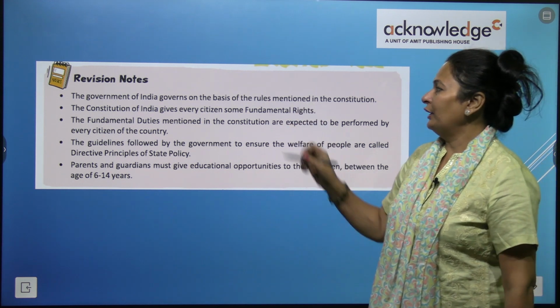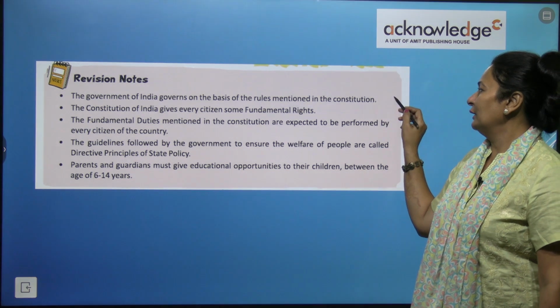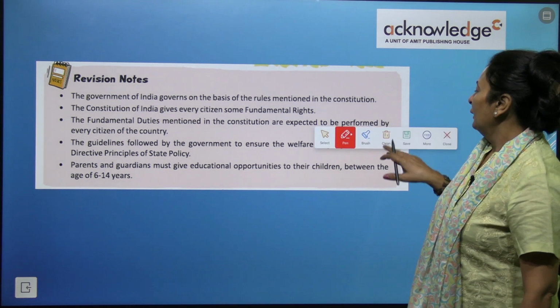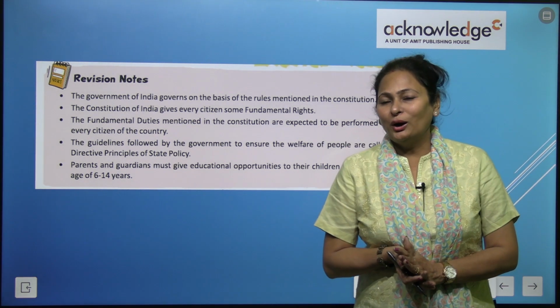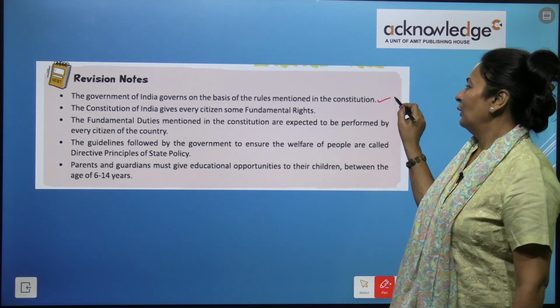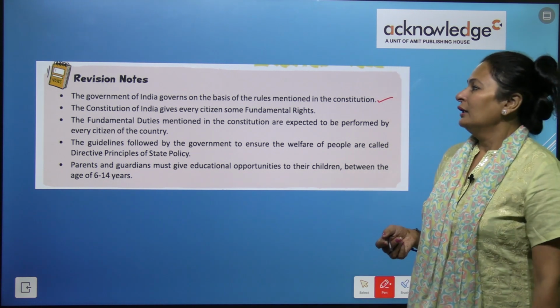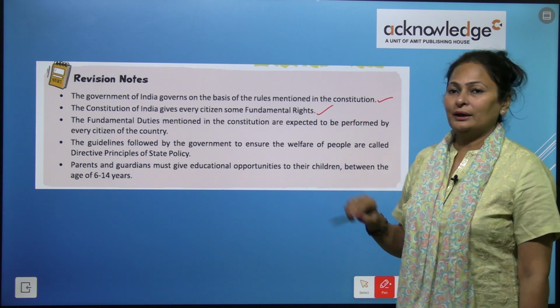The government of India governs on the basis of the rules mentioned in the Constitution, right? The government runs on the basis of the laws or rules mentioned in the Constitution. The Constitution of India gives every citizen some fundamental rights.